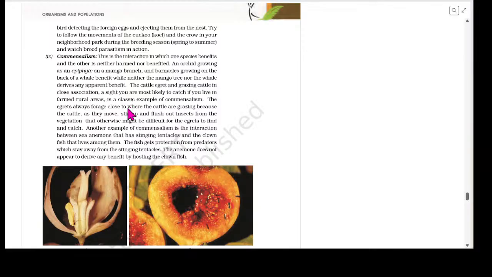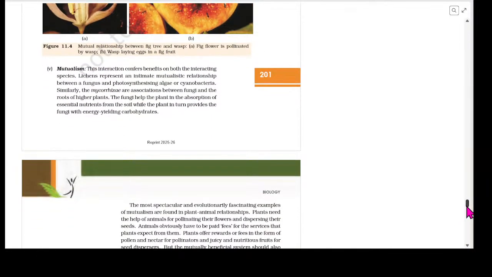The egrets always forage closely to where the cattle are grazing because the cattle, as they move, stir up, flush out the insects from the vegetation that otherwise might be difficult for the egrets to find and catch. Another example of commensalism is the interaction between the sea anemone that has stinging tentacles and the clownfish that lives among them. The fish gets protection from predators which stay away from the stinging tentacles. The anemone does not appear to derive any of the nutrition by hosting the clownfish. The last interaction, but very important, all the examples cited are given in the PYQs.